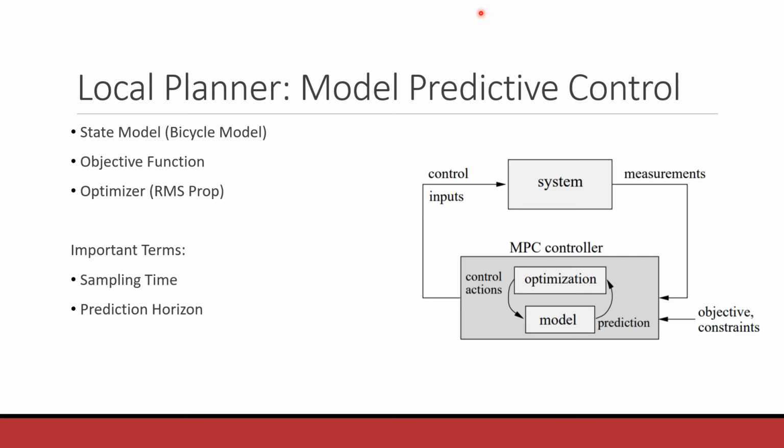The major parts of an MPC are the state model, which was the bicycle model defined earlier, the objective function, and an optimizer. Here we use RMSprop as our optimizer. Some of the important terms to understand in model predictive control are sampling time, that is the minimum measurable time step or the discrete division of time that we will be using. Prediction horizon is the number of future sampling time intervals that the controller must evaluate for the prediction and then optimize the objective function on that.